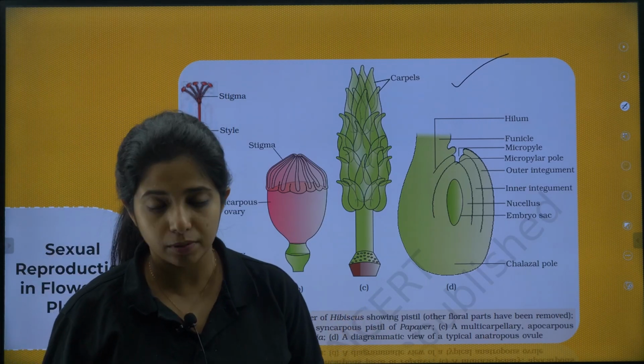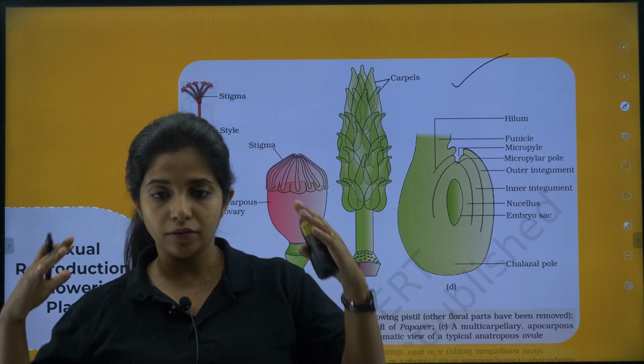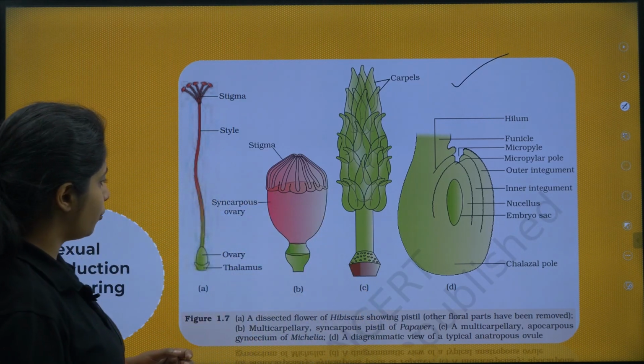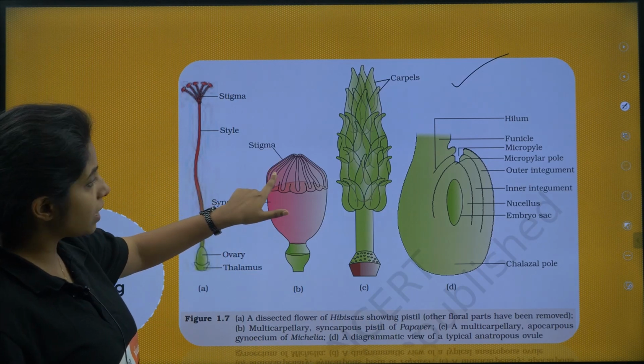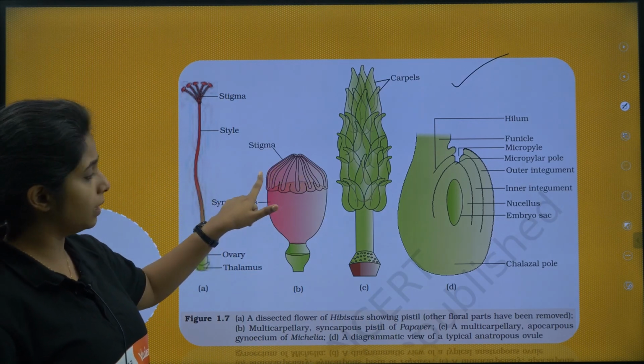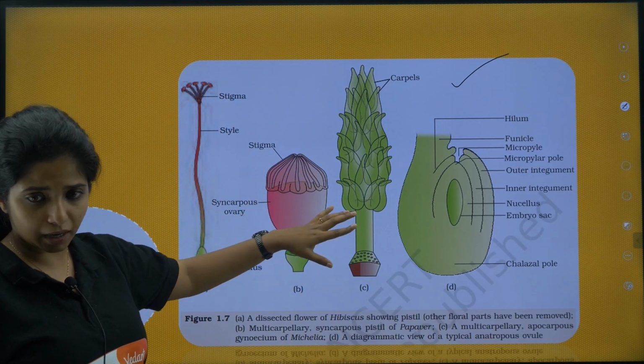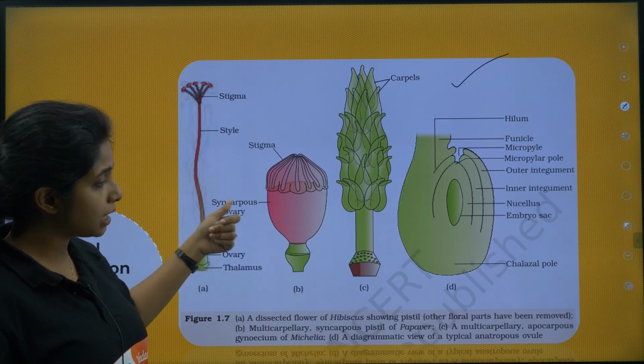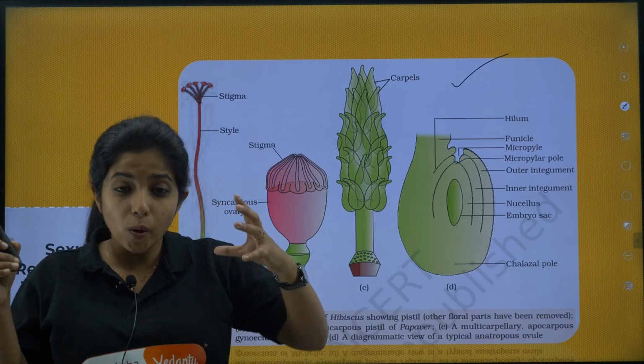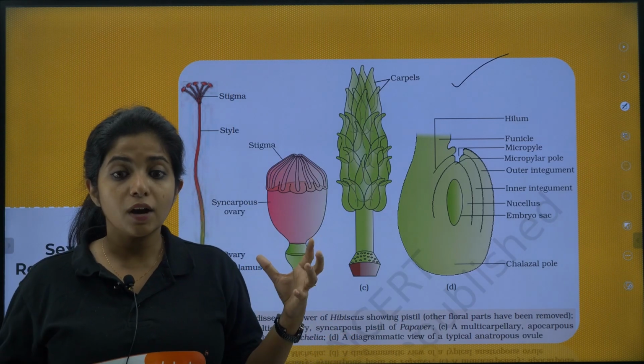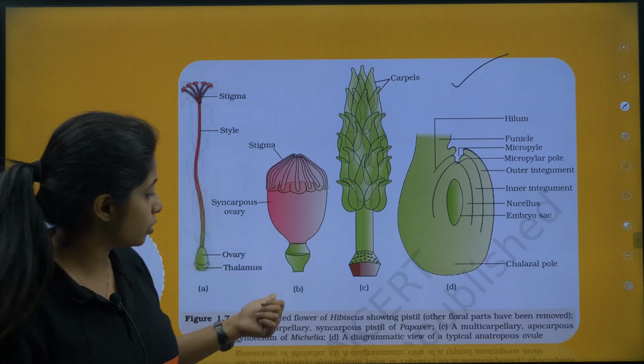What do you mean by multicarpellary? Basically, it has multiple carpels or multiple female reproductive parts. So, you see over here, all of them have multiple carpels, and it is also known as syncarpous. Why is it known as syncarpous? Because all the carpels are fused together. Fused together, which is why it is known as syncarpous.